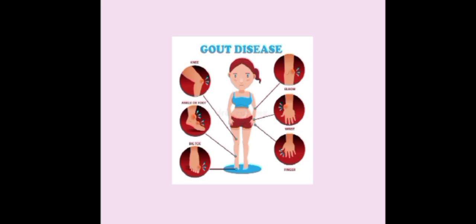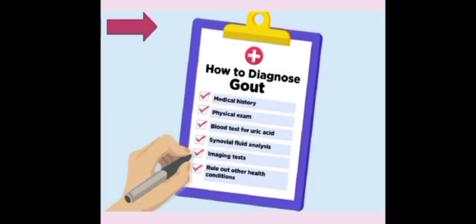What is gout? These are the areas affected by gout, due to the increased deposition of monosodium urate crystals in the leukocytes of synovial fluid.